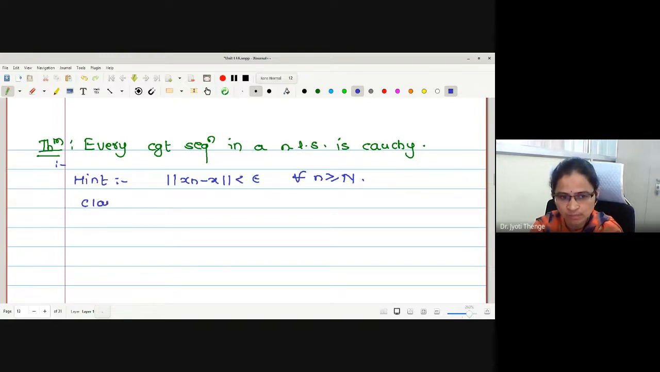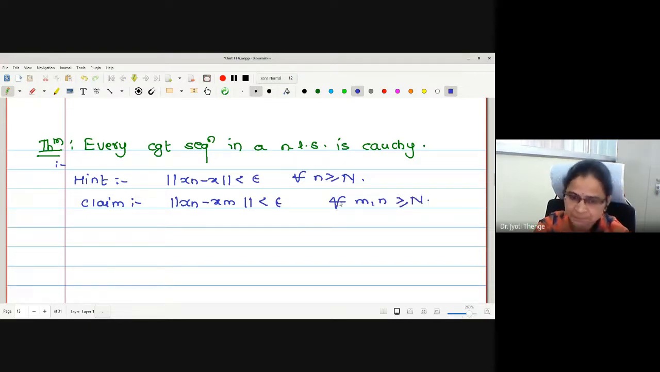What's your claim? Norm xn minus xm less than epsilon for all n, m greater than or equal to capital N. You have to start with this left hand side, and make an adjustment with x. And to prove less than epsilon, you have to make some adjustment in the first statement as well. This is the homework I am giving you. It's a hint I have given. Let me put this for the homework.